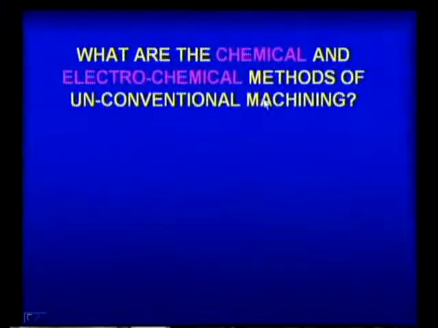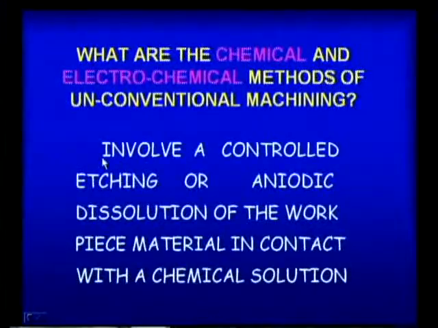Now, let us go to another one based on chemical energy, that is chemical as well as electrochemical. What are the chemical and electrochemical methods of unconventional machining? Its principle involves a controlled etching or anodic dissolution of the workpiece material in contact with a chemical solution. Etching is again nothing but a removal process, since machining methods mean metal removal.